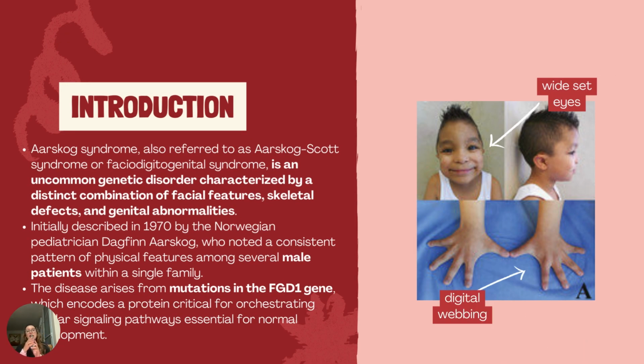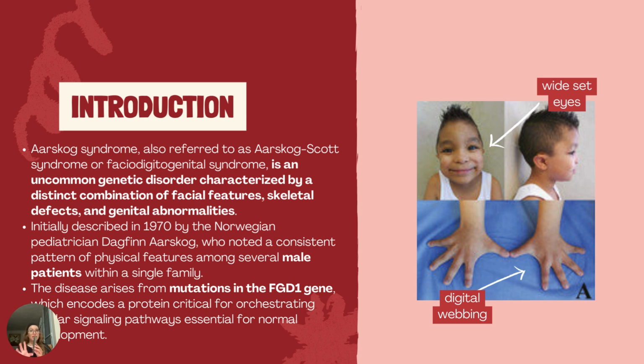Aarskog is also referred to as Aarskog-Scott syndrome or facial-digital-genital syndrome, and it is an uncommon genetic disorder characterized by a distinct combination of facial features, skeletal defects, and in some cases genital abnormalities.